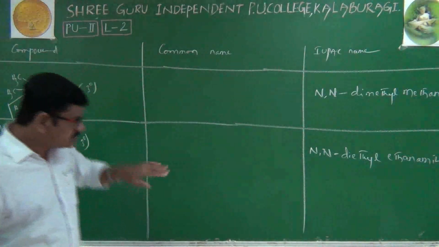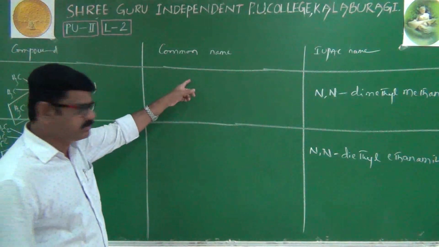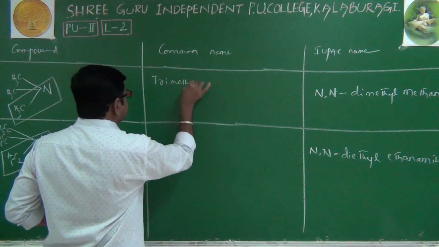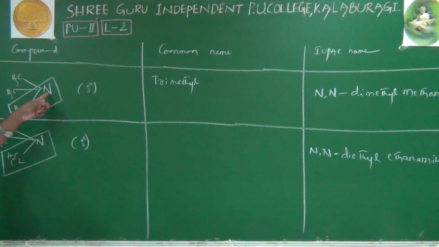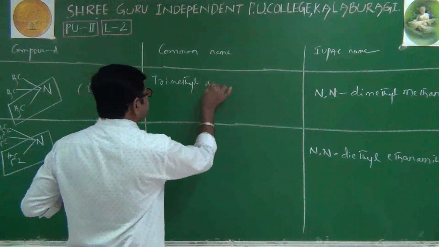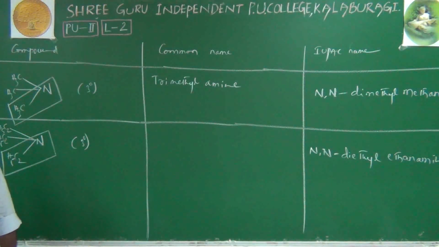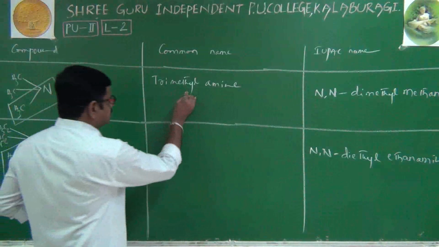Then, based on our previous knowledge, what is its common name? It is methyl, also methyl, also methyl. So what we can expect here is trimethyl, and of course amine: trimethylamine. Trimethylamine is correct, but the authentic, appropriate common name is like this.